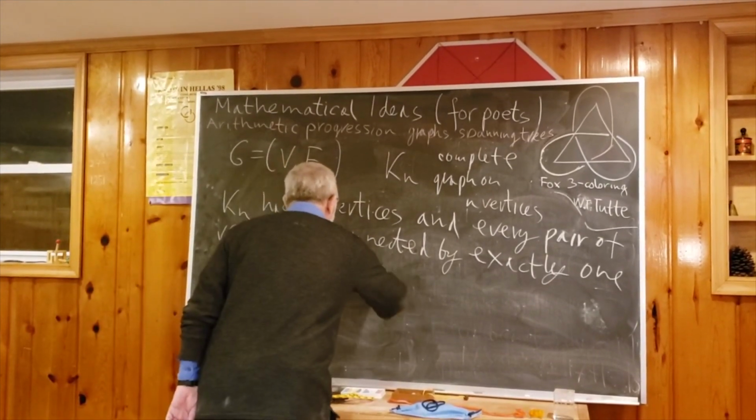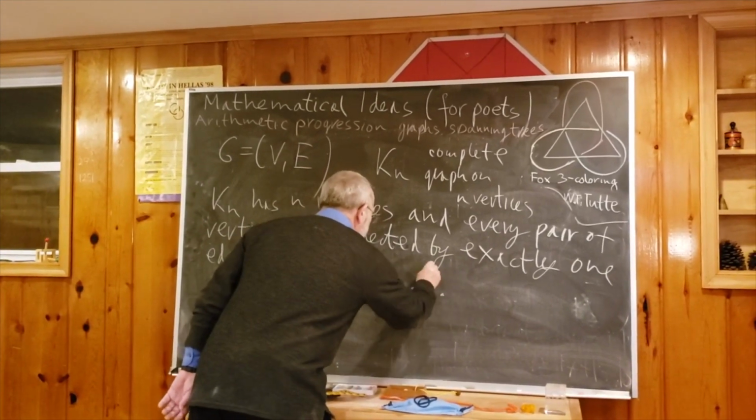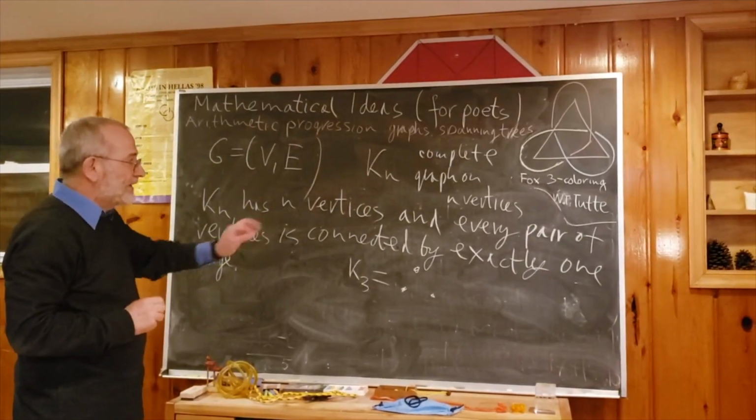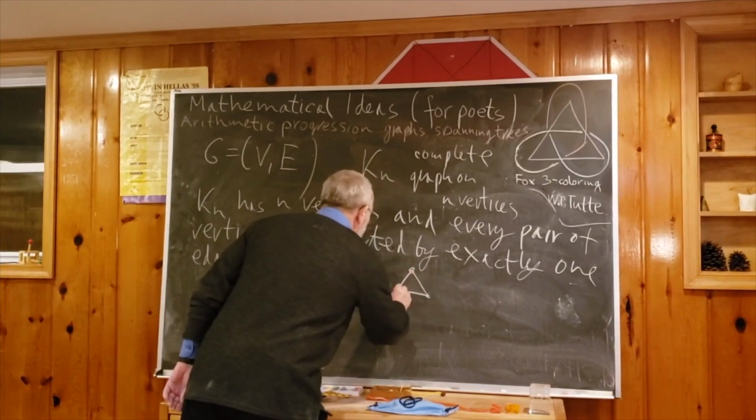Maybe I will start from the easiest example, K3. We have three vertices, and now we have to connect every pair of different vertices with an edge. So this will be just a triangle.